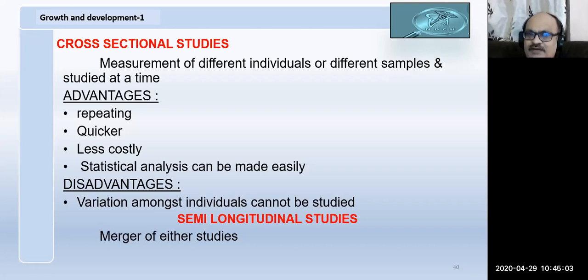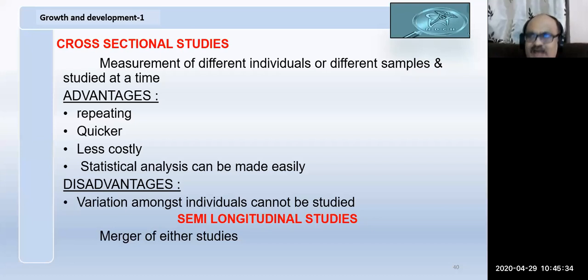All of you might have started with 2 to 3 feet when you were in your third year or fourth year. You may be slowly growing, and if I do a longitudinal study, I can tell when the growth spurt occurred as a group of individuals in your class. But now I cannot tell when the growth spurt has occurred. I can tell only the present status of your class. This is called cross-sectional studies.